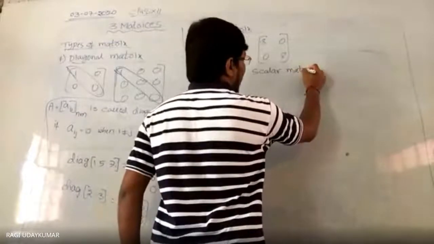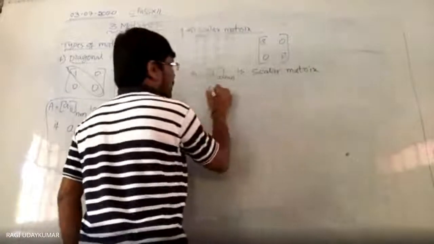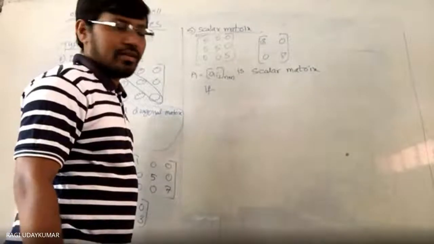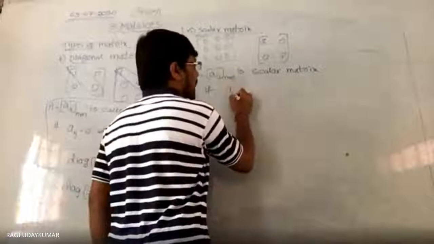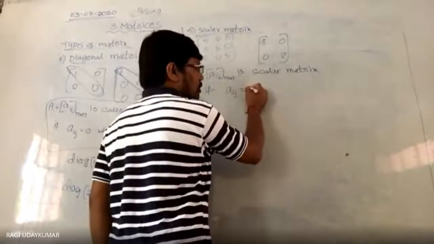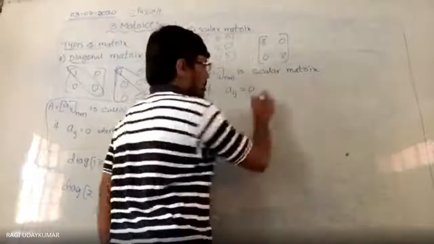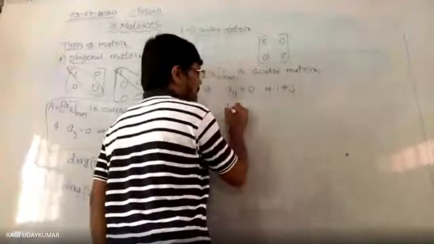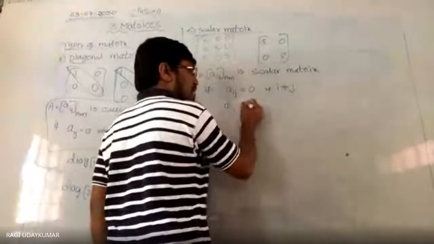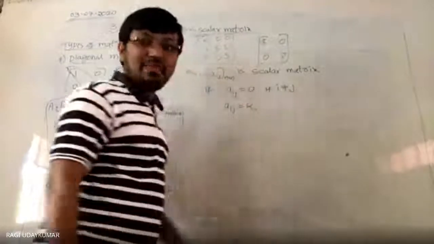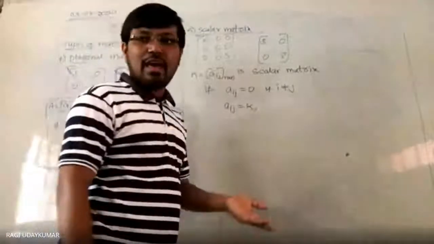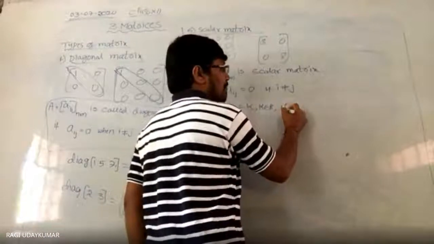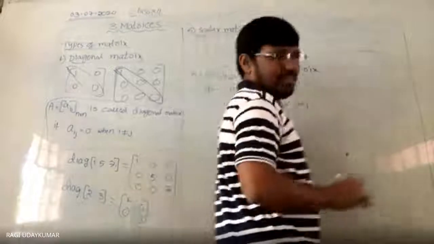This is a scalar matrix. If the condition is: aij is equal to some constant k, which can be any number, k belongs to the real numbers, if i is equal to j.